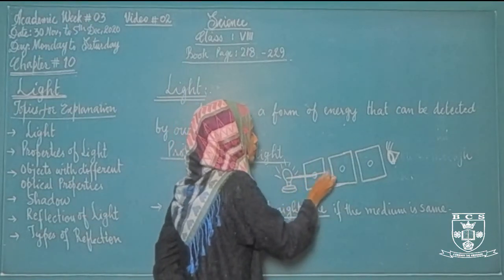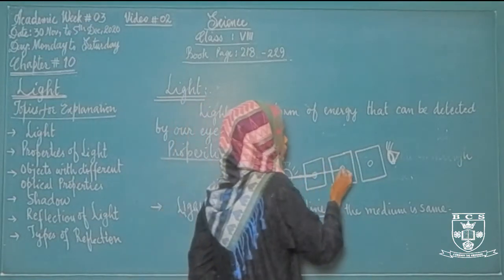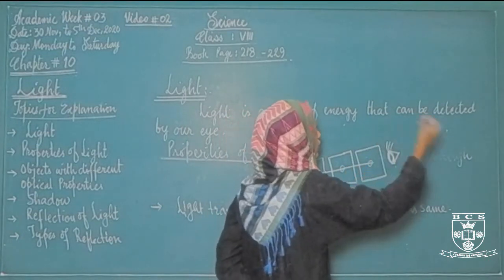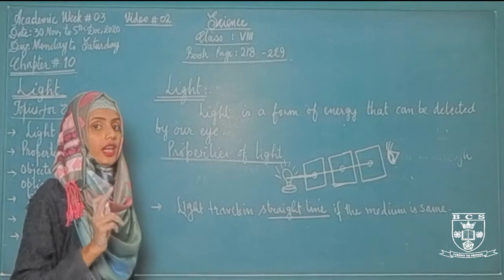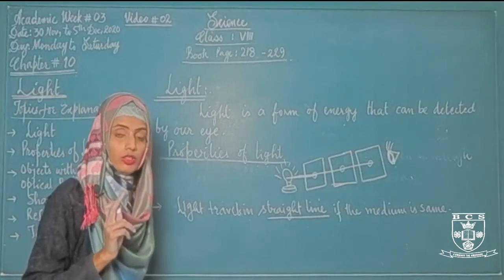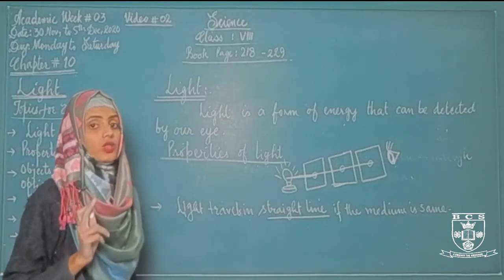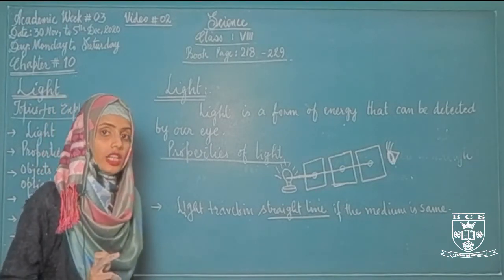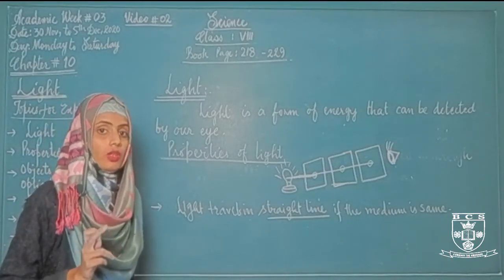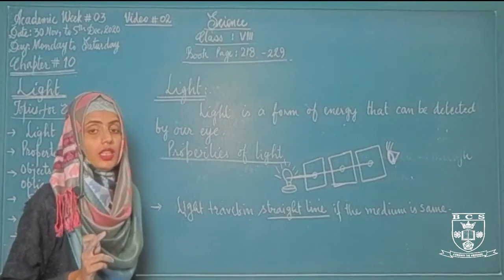After that it will pass into the second hole. From the second hole it will pass into the third hole, and on the other side, if you are observing the light, you will see a straight line traveling from all the holes. It means if the medium is the same, then the light will travel with the same speed in a straight line.